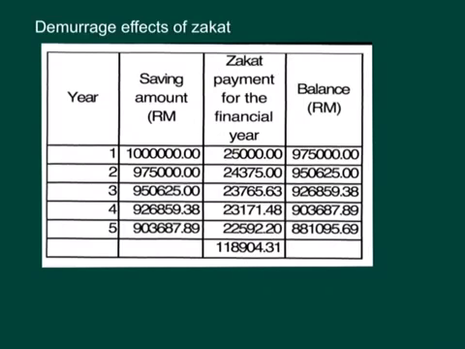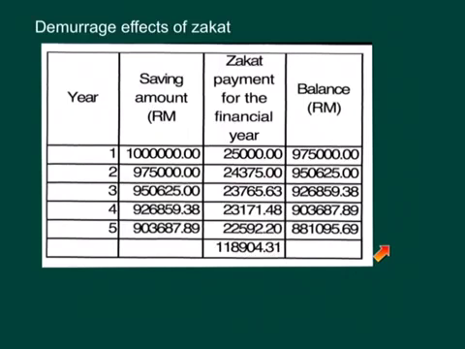What does this mean? This means that if this person wants to keep the amount of money growing, the only alternative is to use this 1 million for productive investment. Remember earlier, we noted that in the Islamic system, the interest rate is 0. The person cannot just put this 1 million hoping that the money will grow because of interest. Interest is 0, and at the same time, zakat will eat up the saving over the years.